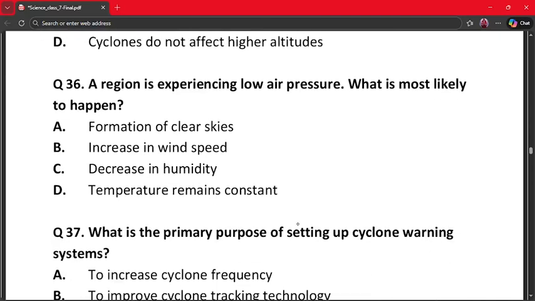Our next question is question number 36. A region is experiencing low air pressure. What is most likely to happen? A. Formation of clear skies. B. Increase in wind speed. C. Decrease in humidity. And D. Temperature remains constant. The correct answer is option number B, because air moves from high to low pressure and this increases the wind speed. So storms may form. So option B is the correct option.